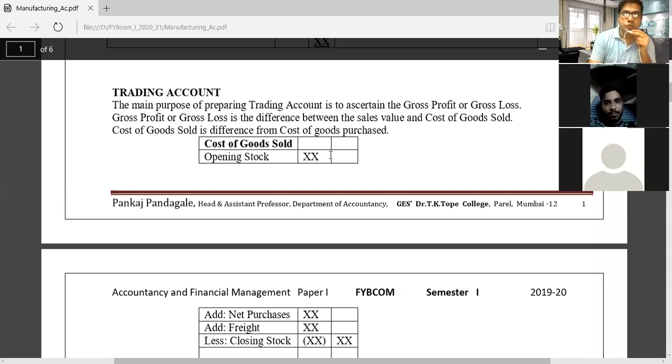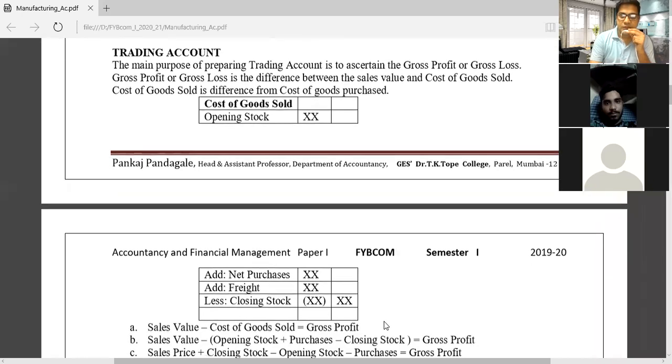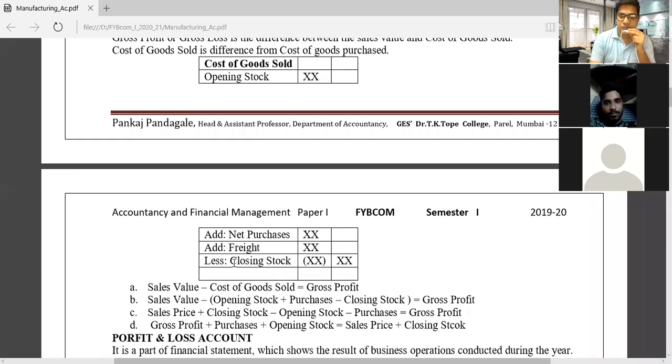The cost of goods sold means what? Cost means opening stock, add net purchases, then freight, then less closing stock. So we will get cost of goods sold. Sales minus cost of goods sold is equal to gross profit.